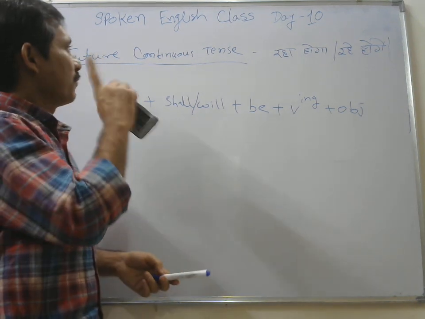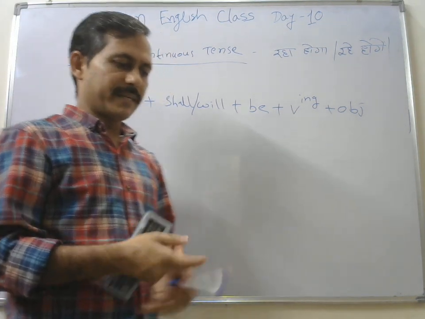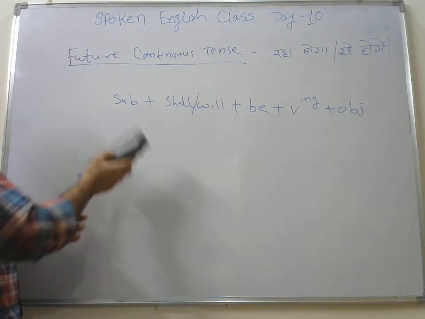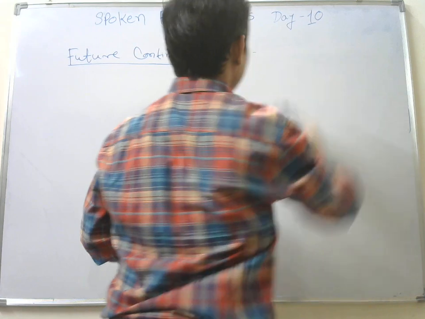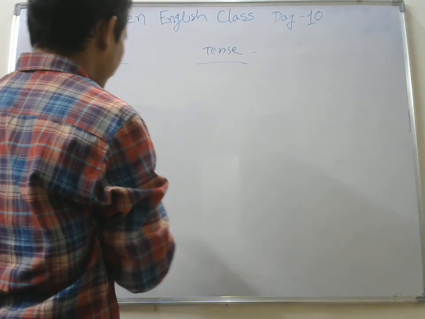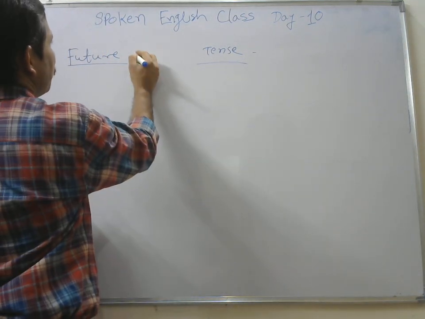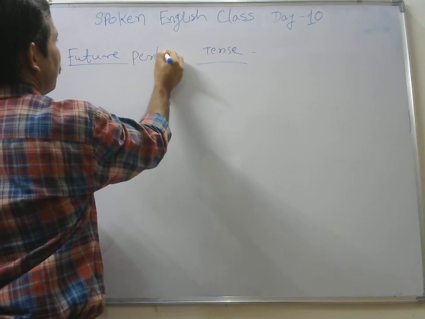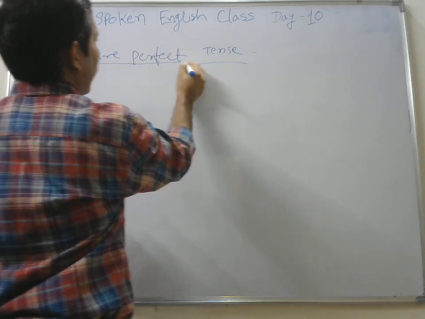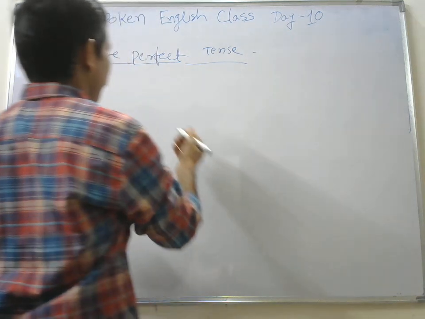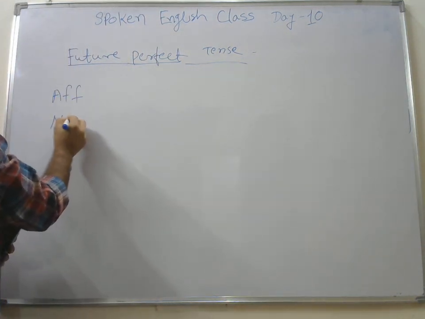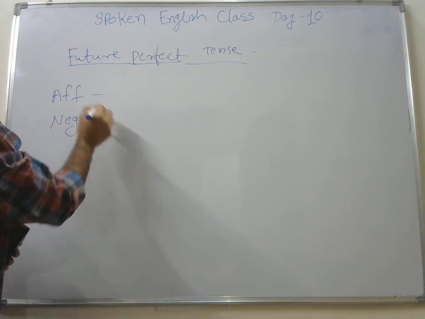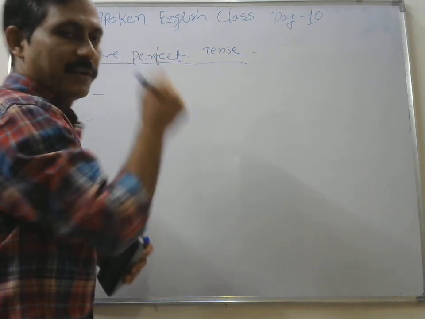So this was the future continuous tense we have completed in the last class, and then what we have completed other than this. We had completed your future perfect tense, and in the future perfect tense what we have completed? Your affirmative and negative sentences, structure, and some examples you have seen, right friend?